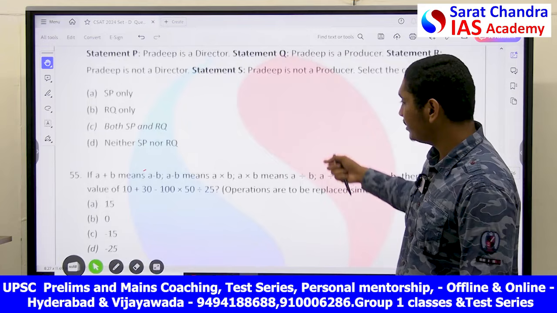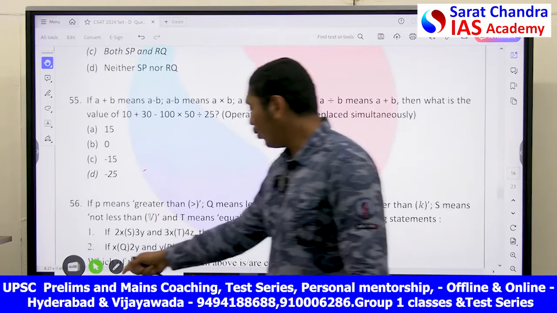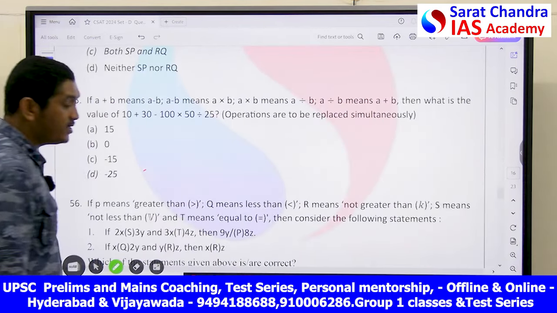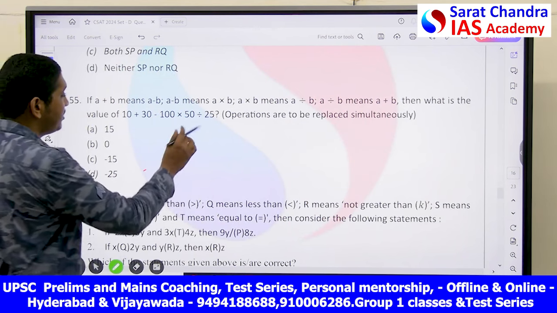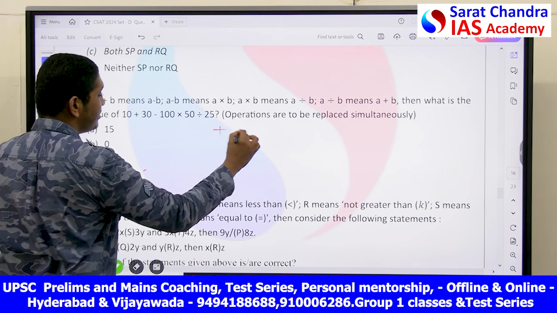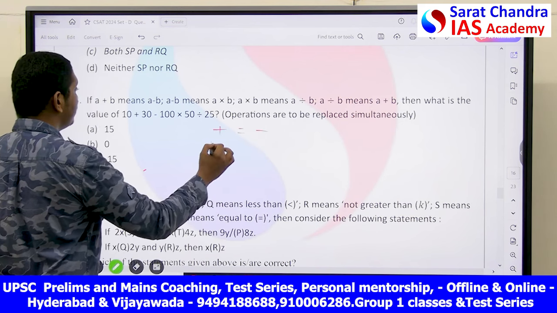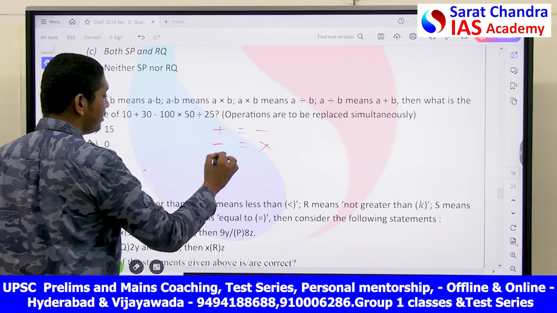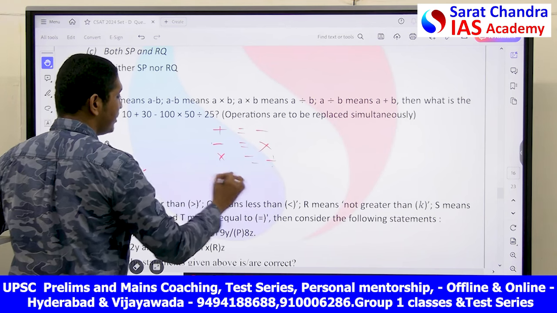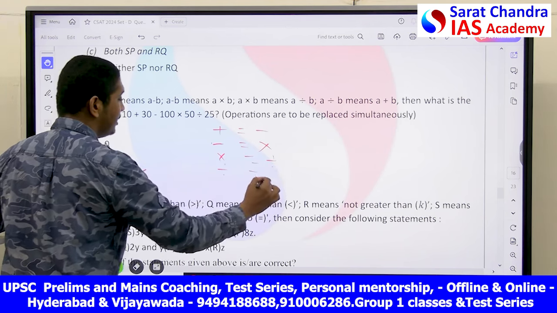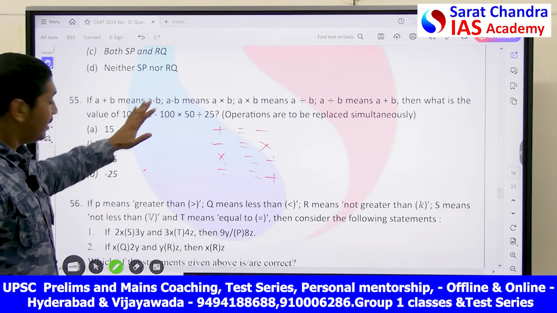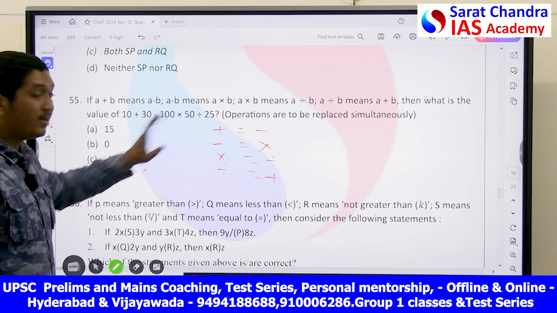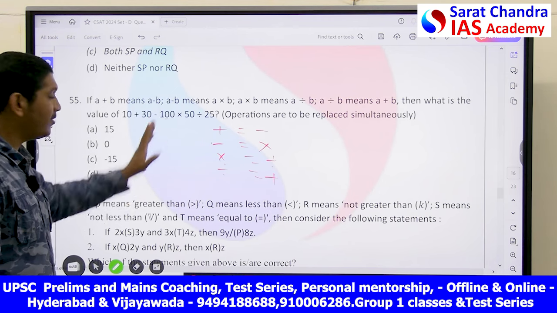We'll go for the next question. This is a coding decoding problem, my friends. Very simple problem. A plus B means A minus B. That is nothing but plus means minus. Minus means multiplication. Multiplication means division. Division means addition. This is what it is given. What is the value? You have to just rewrite the signs and find the value.